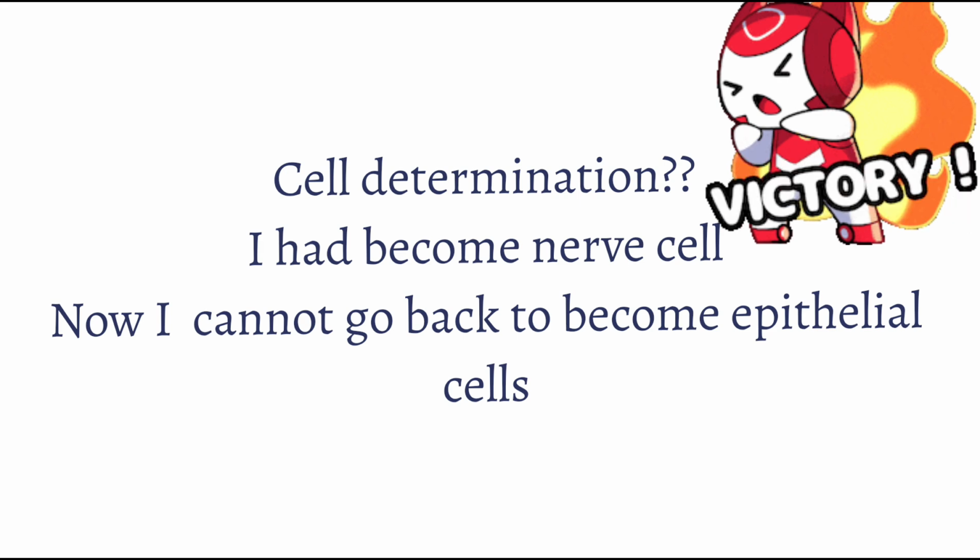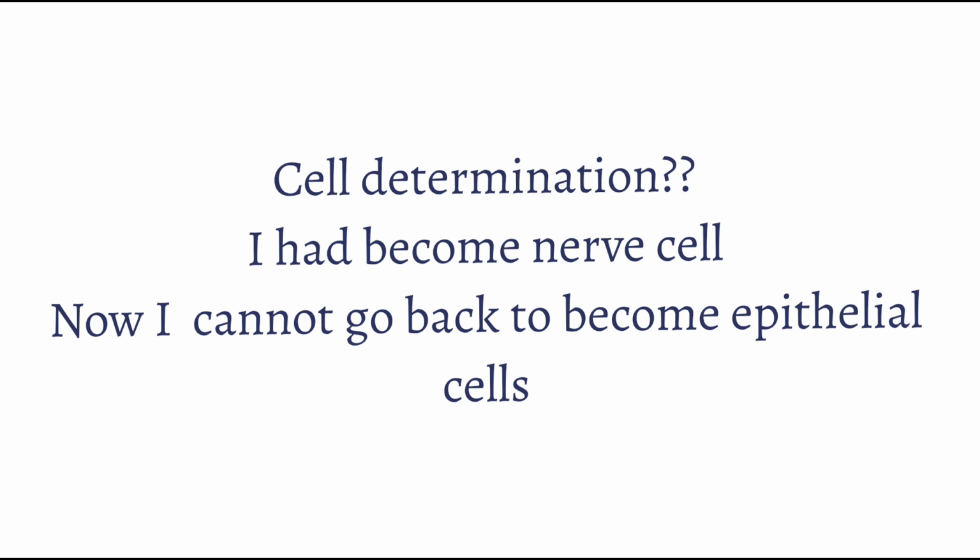Once our hands have formed, they cannot be converted into legs or something else. Cell specification is the stage where the cell can decide whether it has to become a hand or a leg or anything else. Cell determination is the final stage, where it cannot be converted into any other organ.